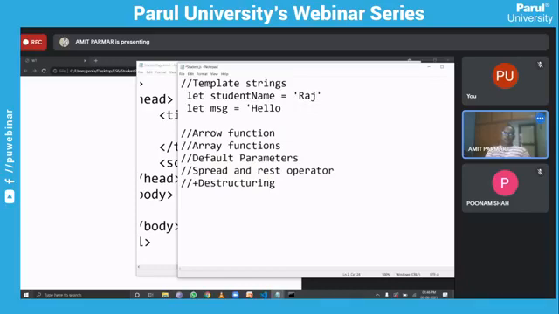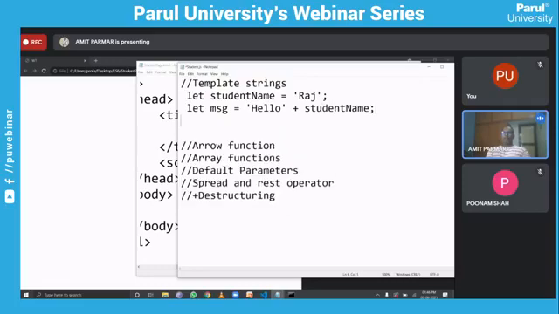If I want to make a string, earlier we used the plus sign to append a string with any other string or with a variable. So this is possible, right?